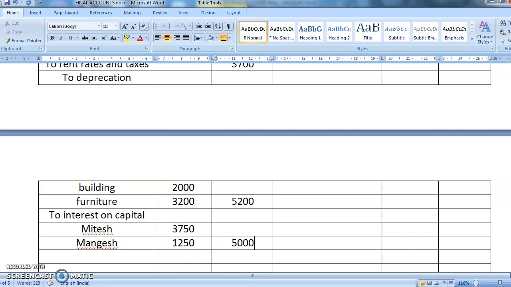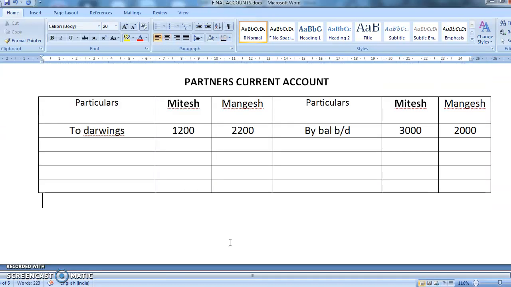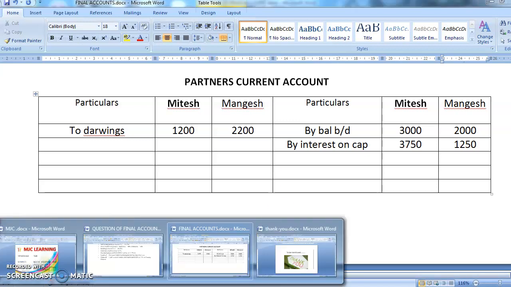Okay, this is interest on capital. As it is our expense, it is written in the profit and loss account, debit side. The second entry will come here. You'll write here by interest on capital. So how much is Mangesh getting? 3,750. And Mitesh is getting 1,250. So understood both the effects of this.